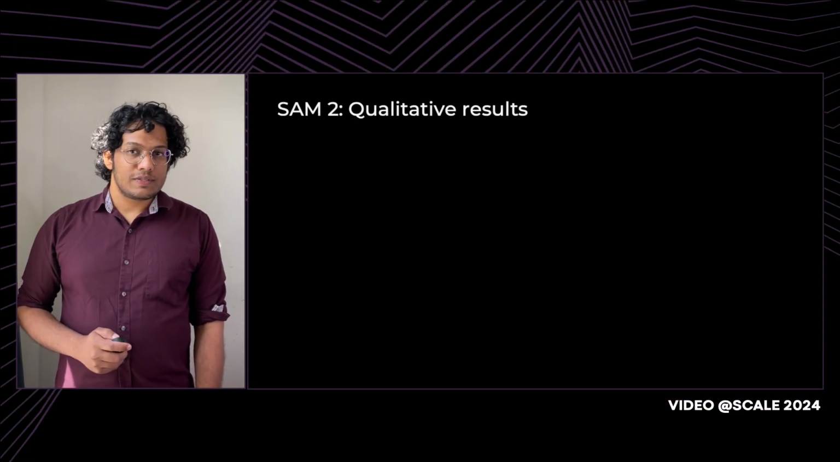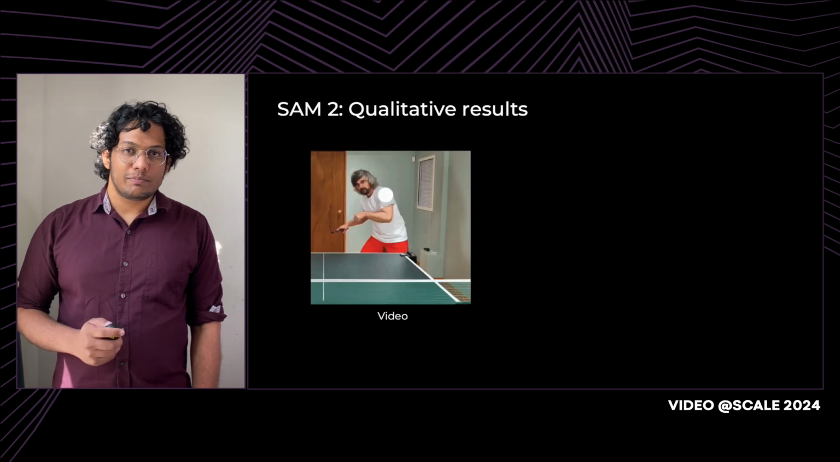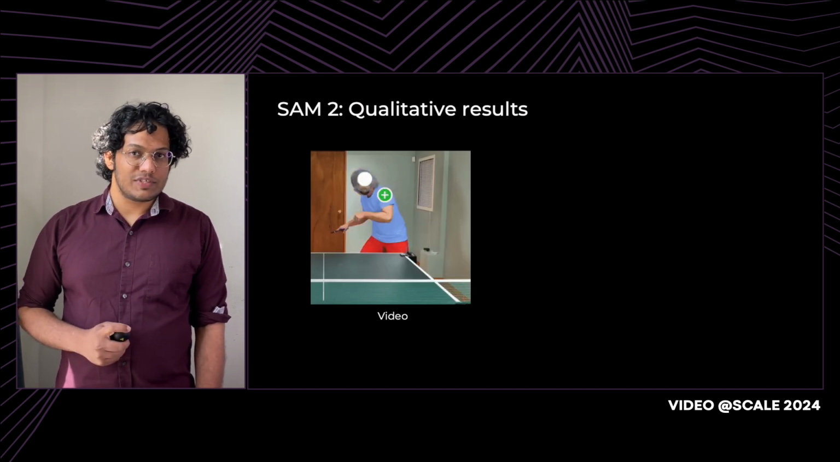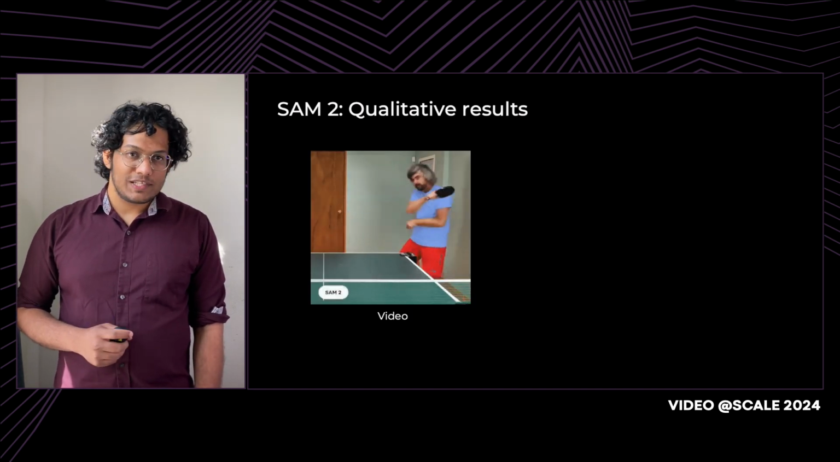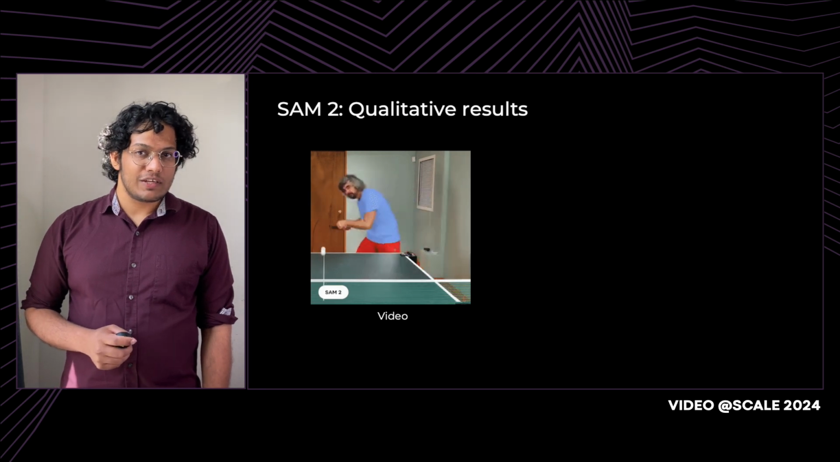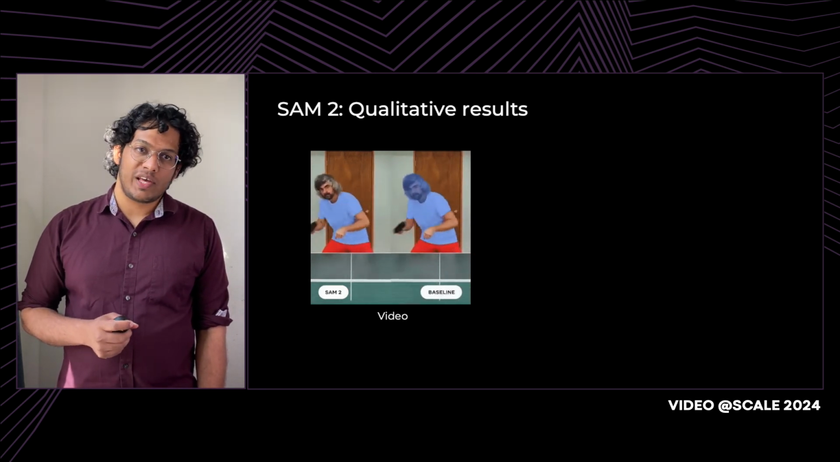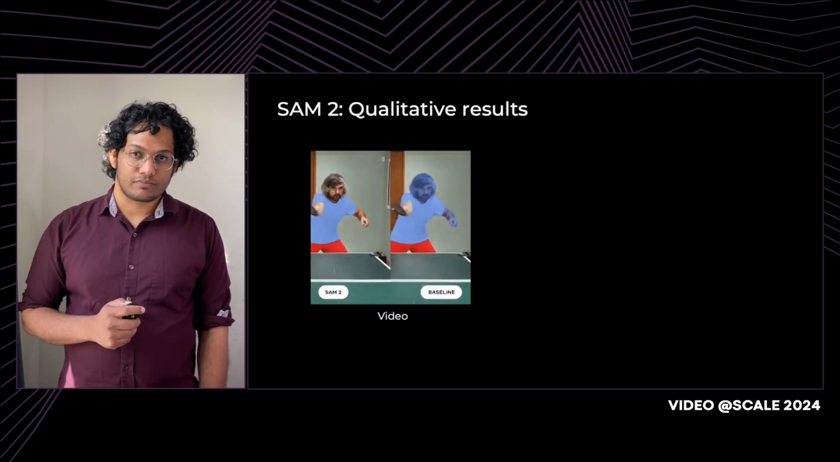SAM2 handles parts with ease. For example, the person's shirt here is the target object for segmentation. SAM2 gets this perfectly, while the baseline quickly leaks to include the person's face and sometimes the person's arm.